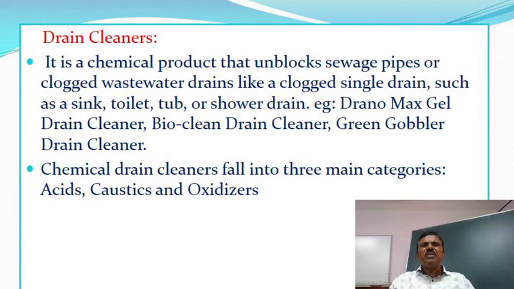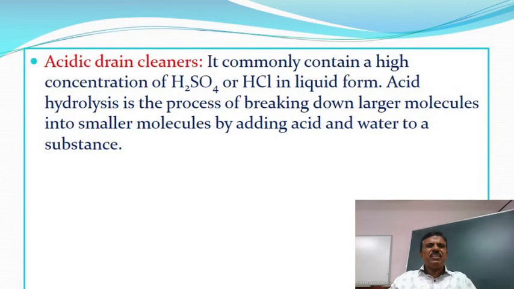For example, Drano Max Gel drain cleaner, etc. Acidic drain cleaners commonly contain a high concentration of H2SO4 or HCl in liquid form. Acid hydrolysis is a process of breaking down larger molecules into smaller molecules by adding acid and water to a substance.